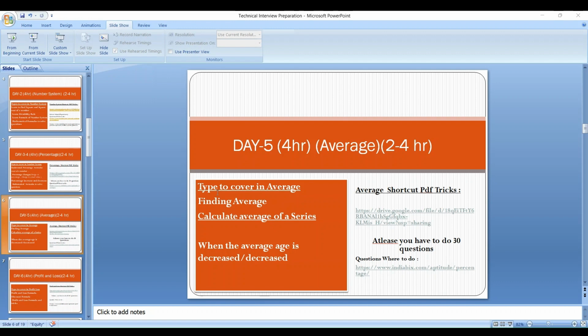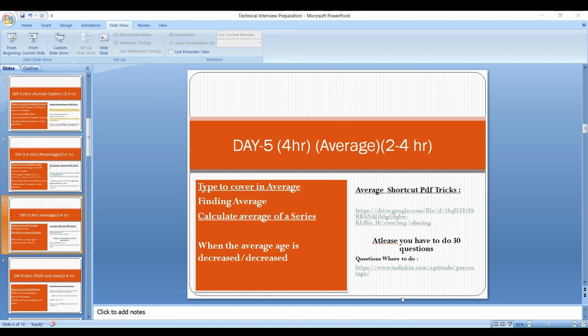Next, where you can find the questions: you can go to indiabix.com. I have attached the link in the PPT and in the sheet. Click on that and go to the profit and loss topic, and you can get all the questions related to profit and loss. In profit and loss, you have to cover at least 40 questions. It is a compulsory part. Don't miss the 40 questions. Try to complete all 40 questions on the same day, and make quick notes of them. So that's about profit and loss.